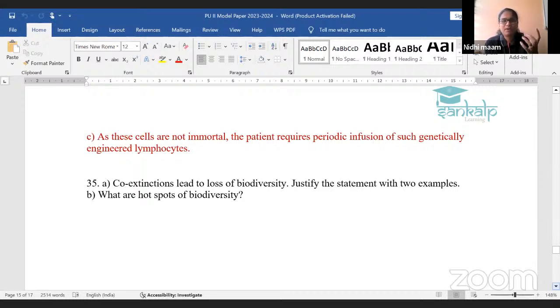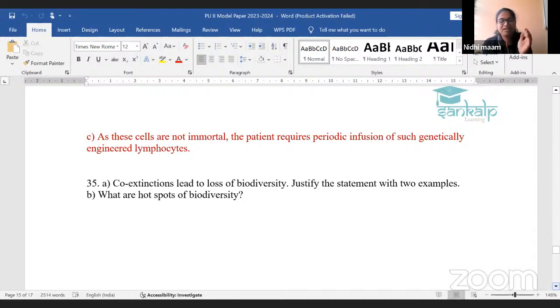As well as, let us take one plant and one bird that became extinct. A bird or an insect became extinct. That particular bird or insect has the ability to pollinate a particular type of plant. That insect is needed to pollinate that plant; another insect or bird cannot do it. If that insect became extinct, the plant will not be pollinated. Without pollination there is no fertilization, so there might be a chance that the plant will also become extinct. So like this, you have to justify the statement: co-extinction leads to loss of biodiversity.